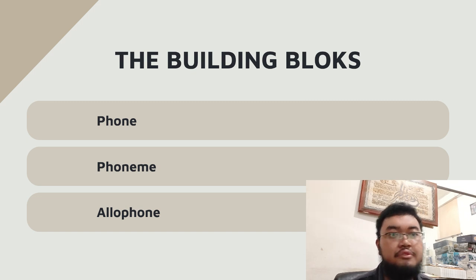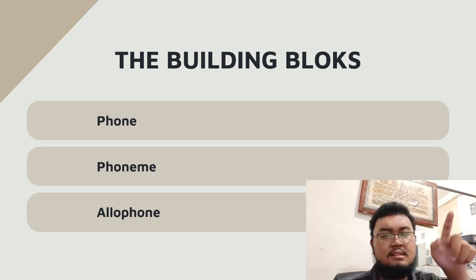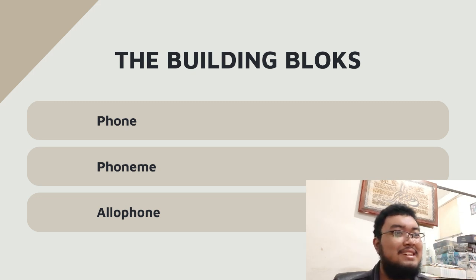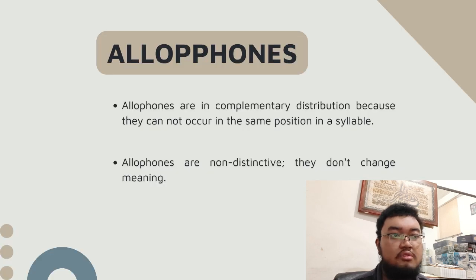In phonology, it uses slashes. Now we go to allophone. An allophone is a variation of a phoneme. It's how a phoneme is actually realized in speech. It uses the same notation as a phone, the square brackets.